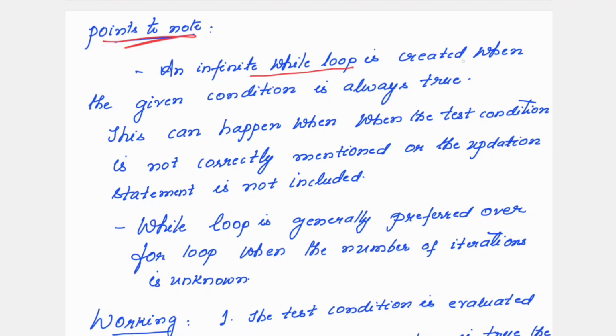Sometimes an infinite while loop is created. When will this infinite while loop get created? When the given condition is always true. You are writing a condition or expression in such a manner that it is never becoming false. That time definitely the loop will become infinite. If you're not properly specifying the condition, then it will result in an infinite loop.